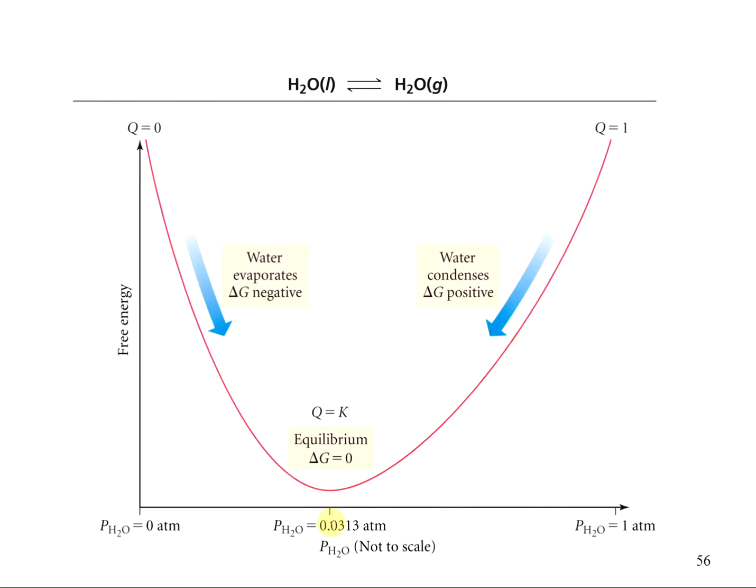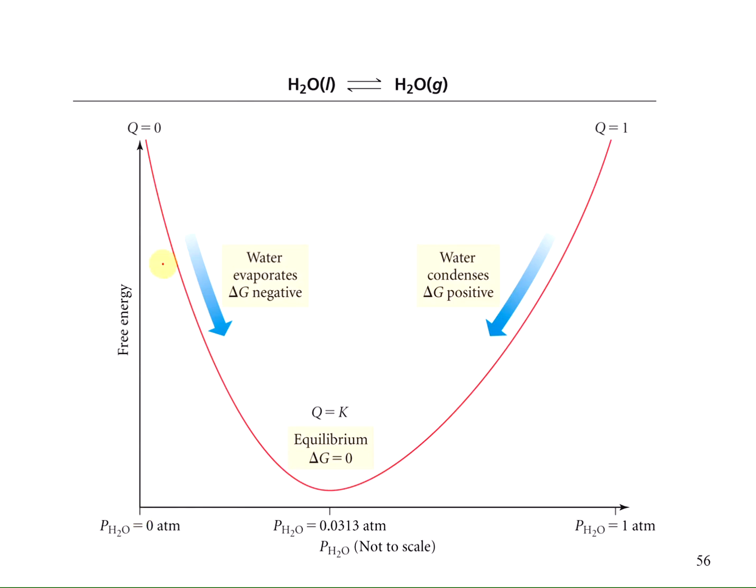Here we have a reaction of water in the liquid form going to water in the gaseous form. So we're starting off with all the water in the liquid phase, and the Q is going to be 0 because we have no products yet. And on the y-axis we've got free energy. On the x-axis we have the partial pressure of the water. So remember, this would be the pressure of the gaseous or the vaporized water. So at 0 atmospheres we have no water vapor.